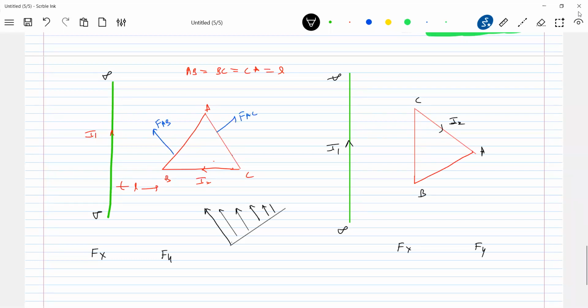It will not become zero; it will become some smaller value. Then similarly on the wire AC, the magnitude of force will be here. They may ask you just these directions instead of asking for values.